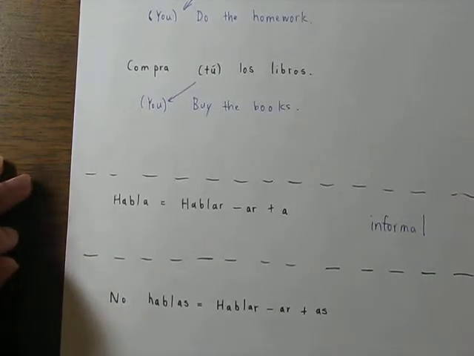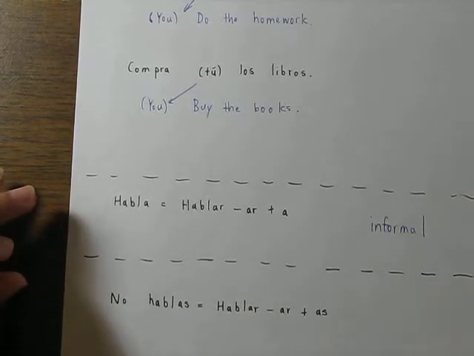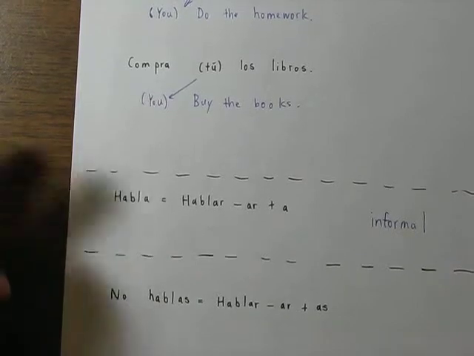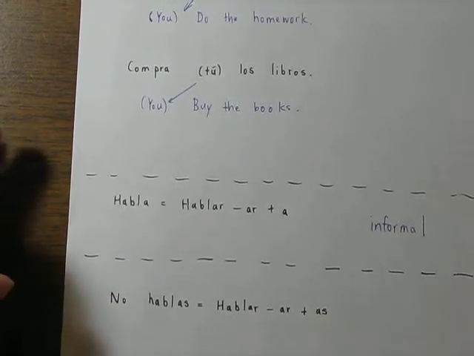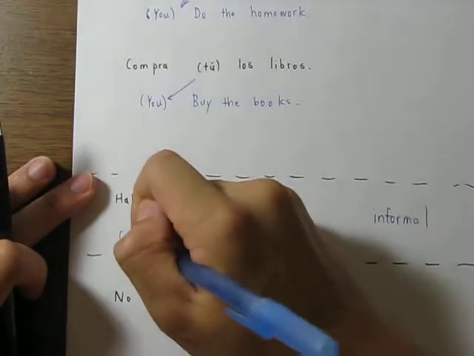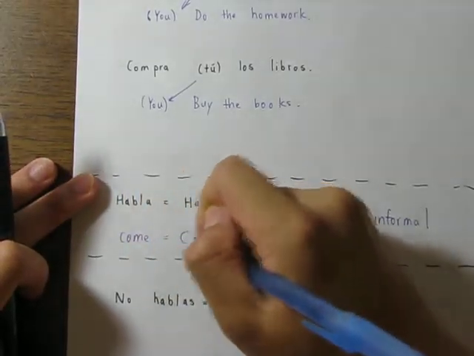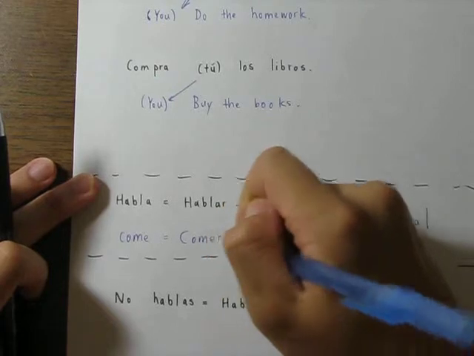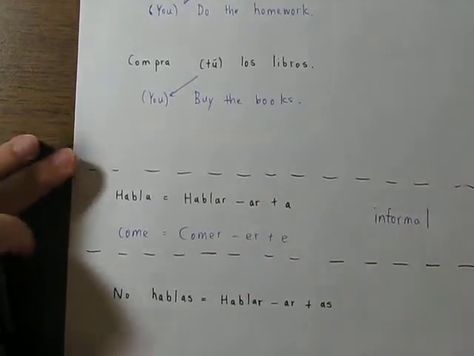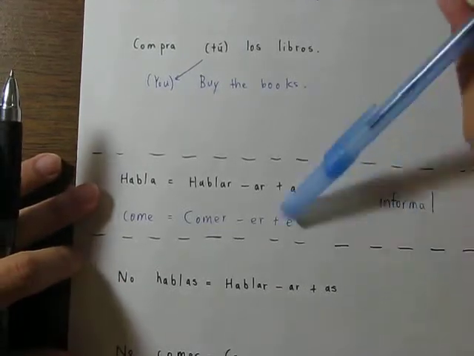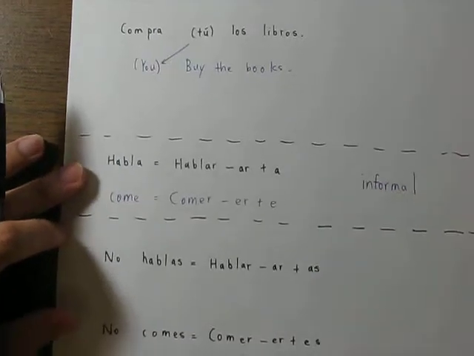So if I were to tell a child to eat, I would say "come," which is from comer. You take out the ER and tack on the appropriate usted form for comer, which would be E. So you say "come."